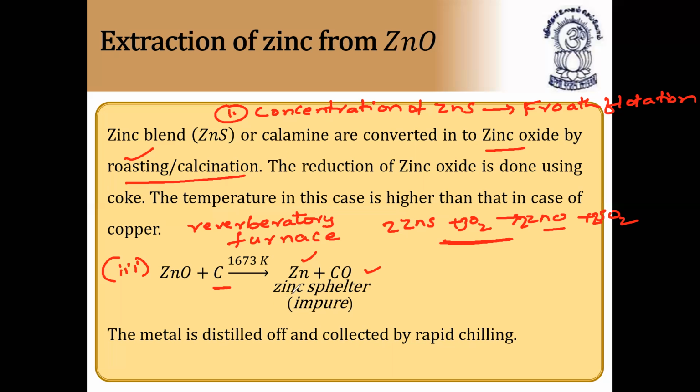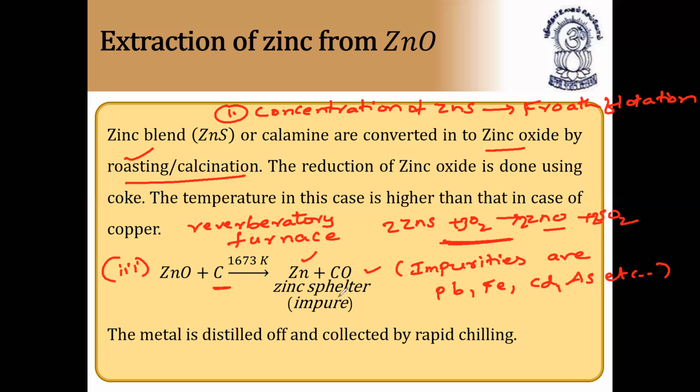Zinc spelter impurities. What are the common impurities present along with zinc spelter? They also ask this in the examination. The impurities in this zinc spelter are lead, iron, cadmium, arsenic, etc. These are the common impurities present along with the zinc spelter, and these are purified by distillation.